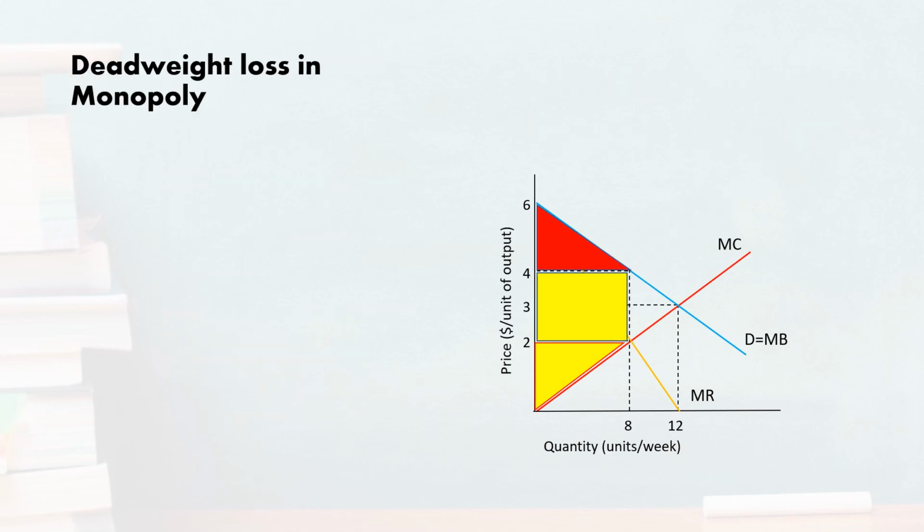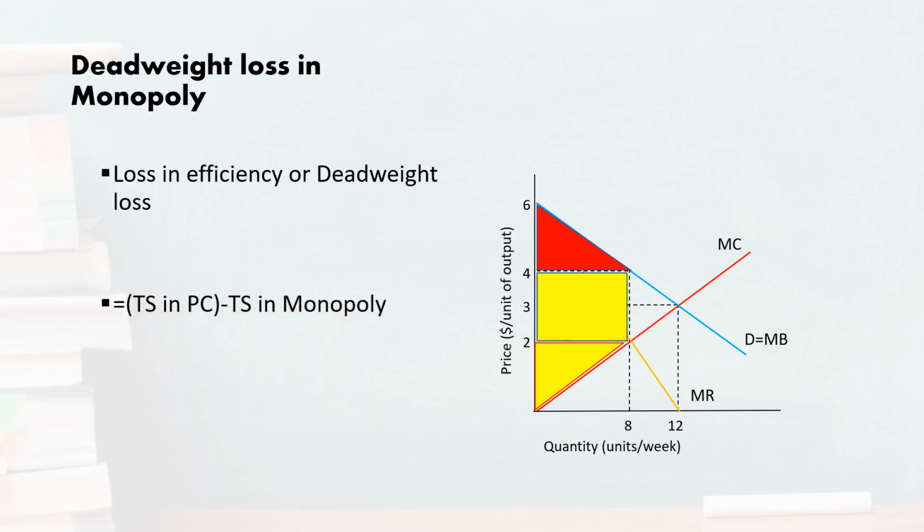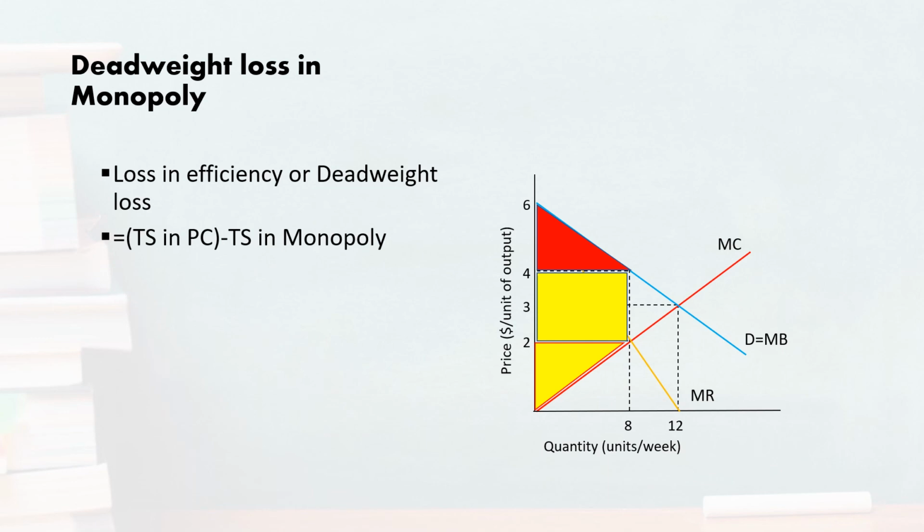To understand how much loss in efficiency, or deadweight loss, arises because of the monopoly, as a third step we just need to take the difference in the total economic surplus when the market is perfect and when the market is imperfect.